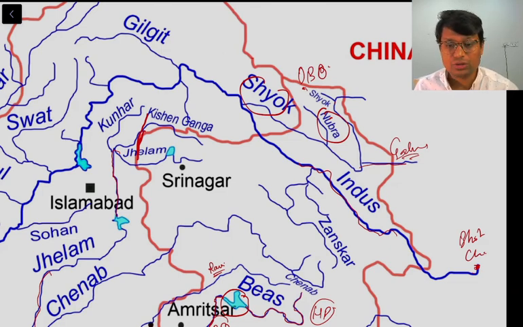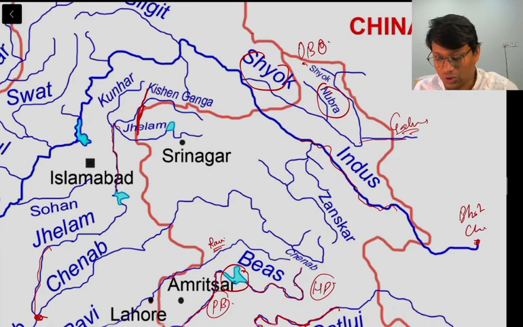Then by Shyok River and the confluence of Shyok and Nubra, we have seen that there is the town of Diskit. In the town of Diskit there is a very famous monastery, that is Diskit Monastery, right? So that was about the right bank tributaries of Indus River.